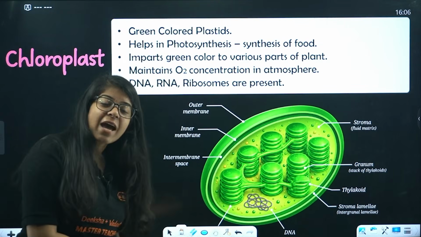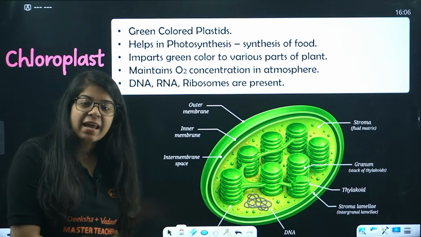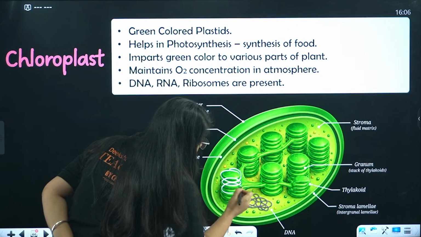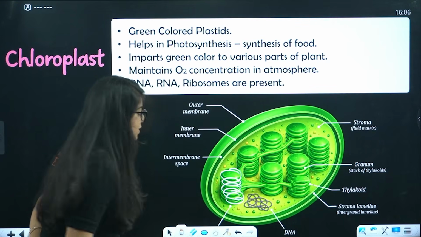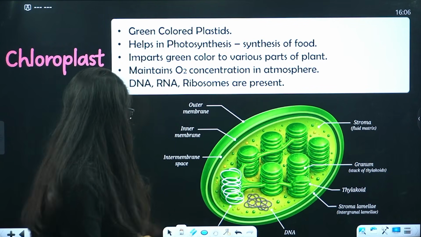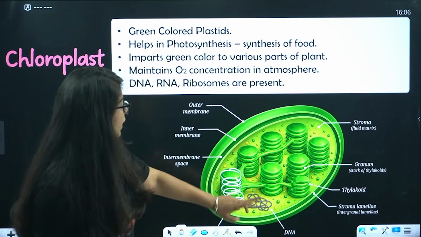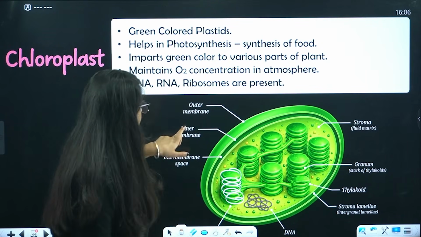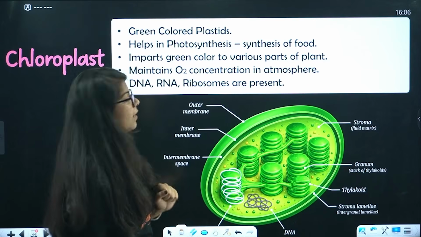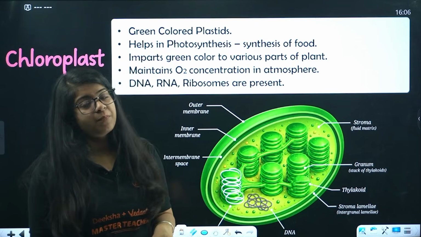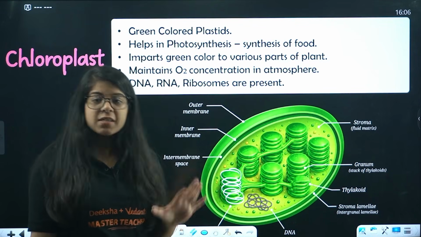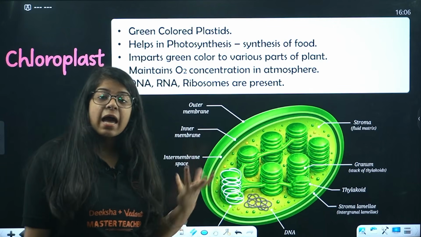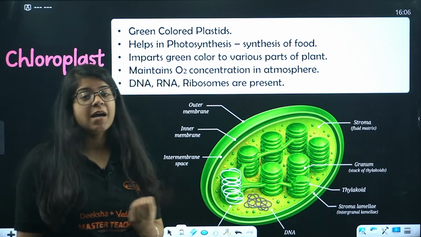Okay, it also has its own RNA, DNA and ribosomes, right? These coin-like structures are also present in the chloroplast. It has its own DNA, its own RNA, and two membranes, outer membrane and inner membrane. Done? Chloroplast is the plastid that helps in photosynthesis, helps in synthesis of food, imparts green color to the plants and maintains oxygen level in the atmosphere.